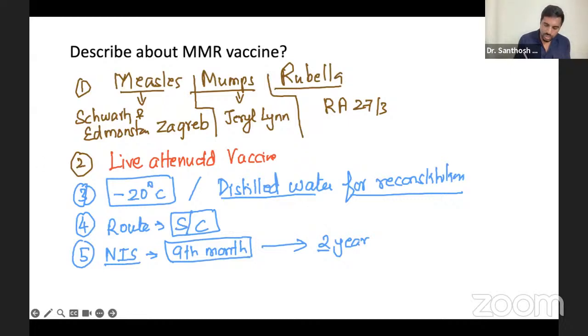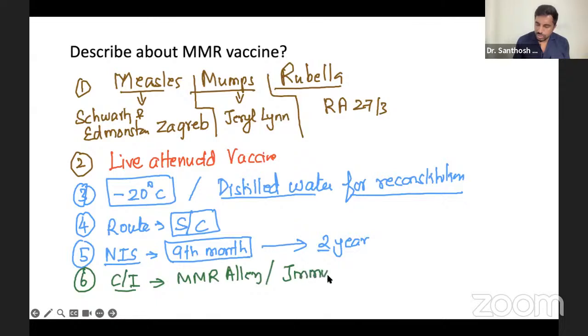Now, what are the contraindications? When you talk about the contraindications, you shouldn't give this vaccine to whom? Because it is a live vaccine. First of all, if the person already has an MMR allergy, and also immunocompromised patients. Immunocompromised, because it's live, it can cause the disease itself. So immunocompromised patients, you don't give it to them. Don't give it to an MMR allergy patient and also immunocompromised patients. For these patients, it's totally contraindicated.